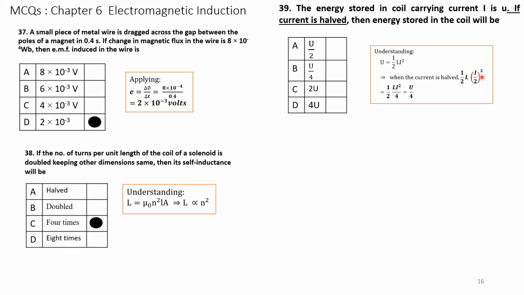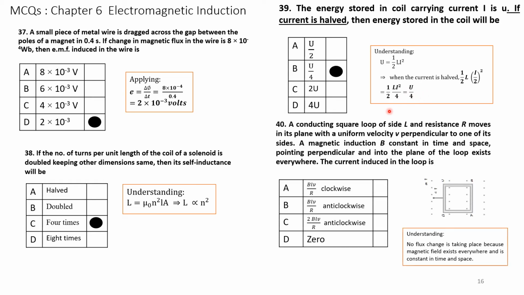Therefore, the formula changes to half into L, which will be the same, into (I by 2) whole square. Substituting, we get half into L into I square by 4. So that will be U by 4, since L I square by 2 is U. You have to remember L I square by 2 you have to take, then only U by 4. Answer B is the correct answer.